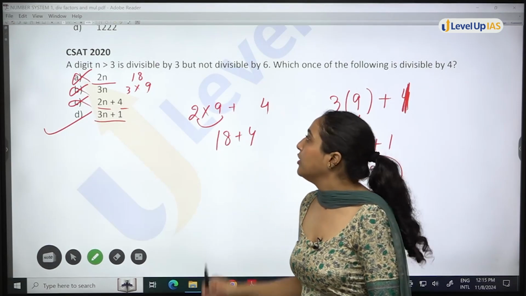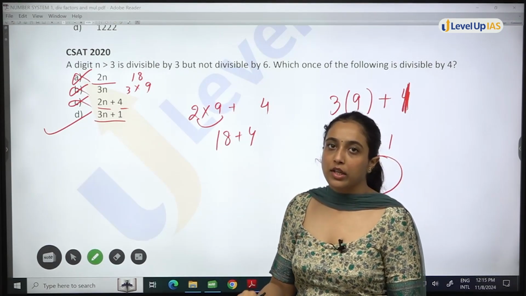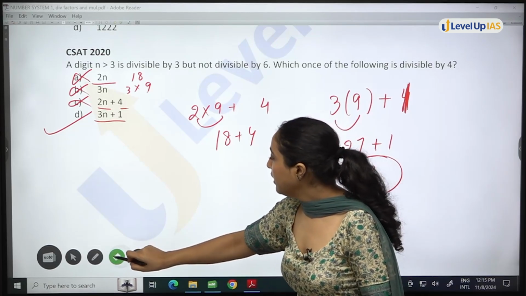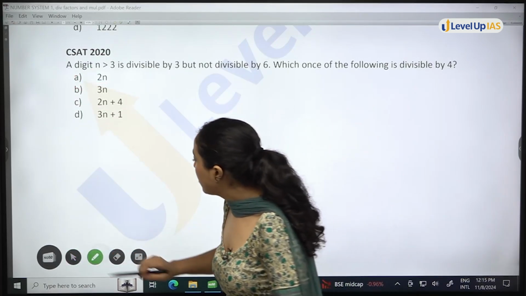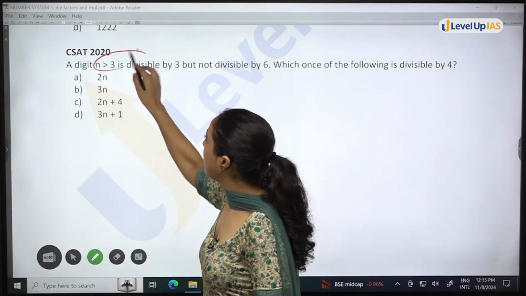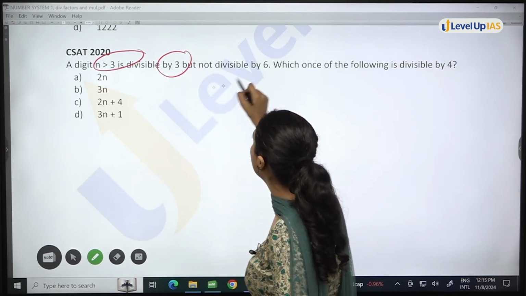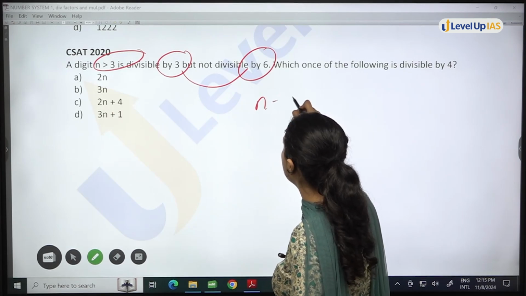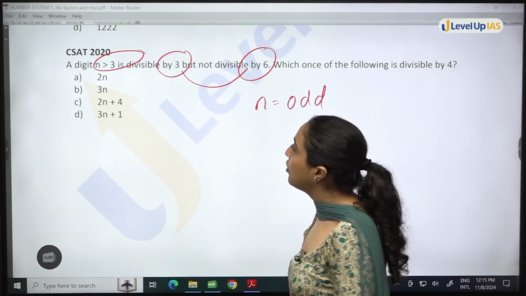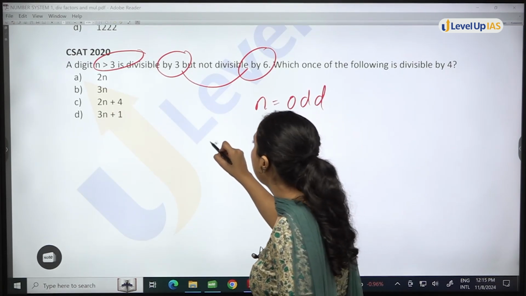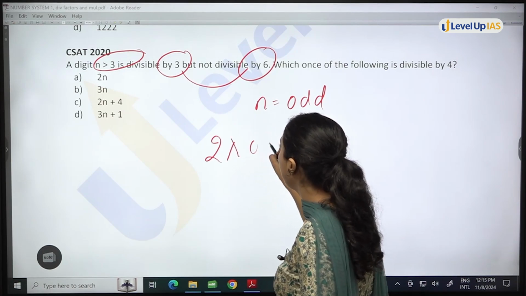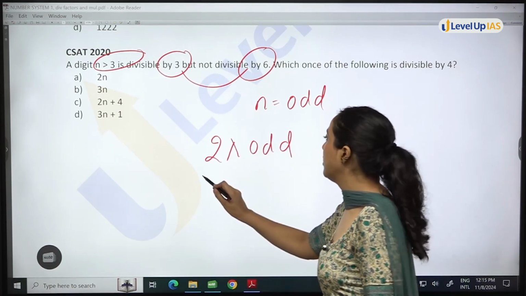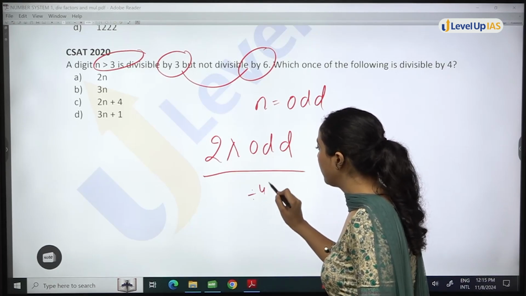Okay. Now, this was one method of doing it. What is the other method? You understand that I can conclude n is greater than 3, n is divisible by 3 but not by 6. This means n is odd. Now you see, if 2 is multiplied by an odd number, will this be divisible by 4?